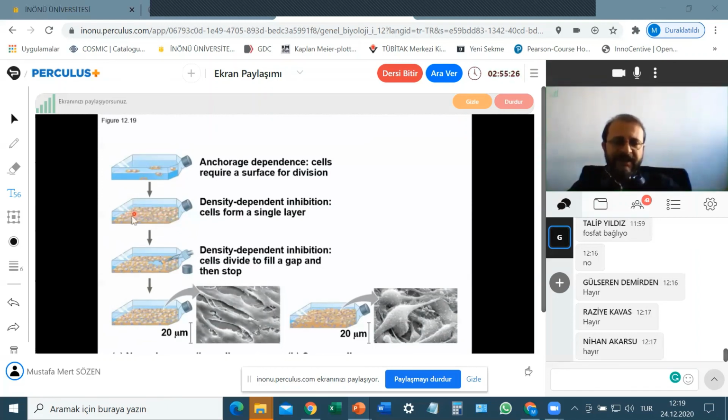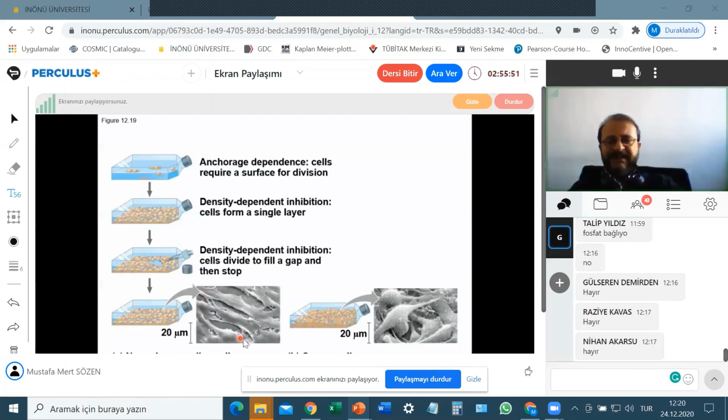So at this step, the cells stop dividing. But if we take off some of these cells, if we make an empty area, the cells around that empty area start dividing again, and fill up this empty space. This is called density-dependent inhibition or contact inhibition.